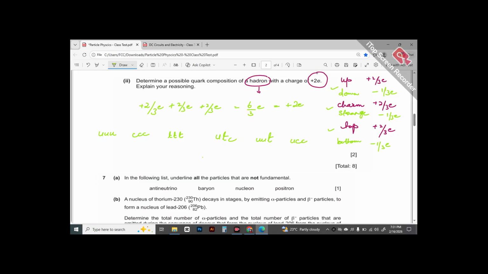Multiple combinations are possible, and therefore in all the questions related to quarks, they had provided multiple answers, and they had mentioned that any combination that satisfies so and so condition would be acceptable.